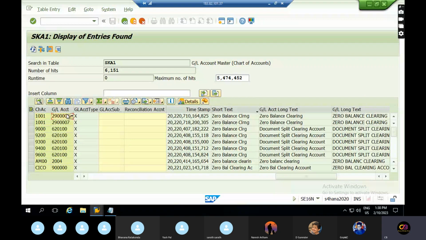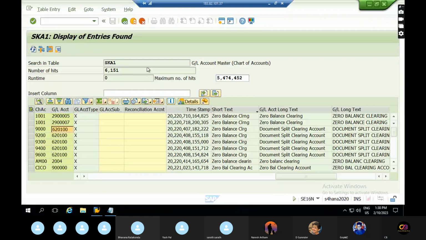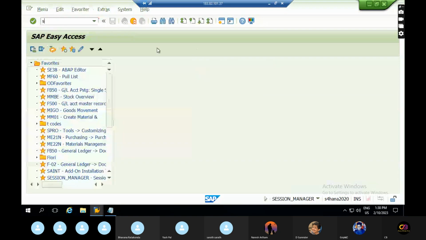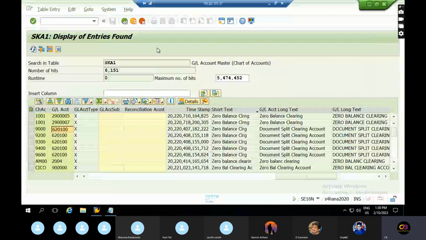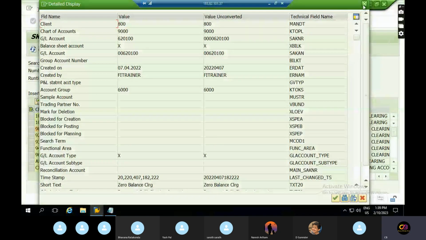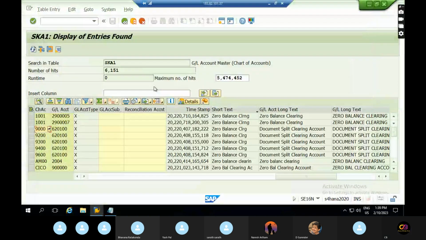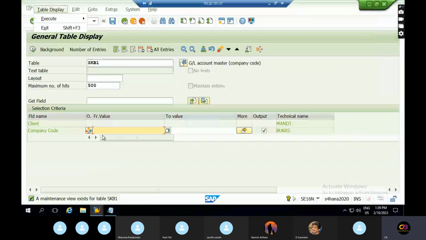Okay, these are all GL accounts. I need a company code level. It's a chart of accounts, but I need a company code level. That's B1. We are taking this GL account.